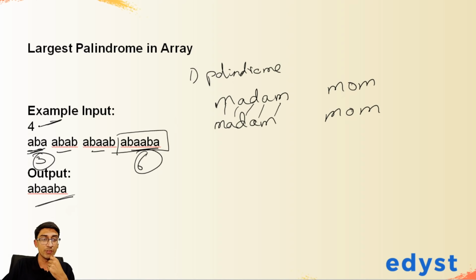So the first line of input contains the number of elements in the array. This is very common. You might get this format tomorrow, so please pay attention. Sometimes what they do is they give you the input such that the first line will be the number of inputs, and then that will be followed by the inputs of that array, right? So here we have 4, and then this is followed by 4 strings. Now if you don't know how to take input, you might know all the logic, but it will be a problem.